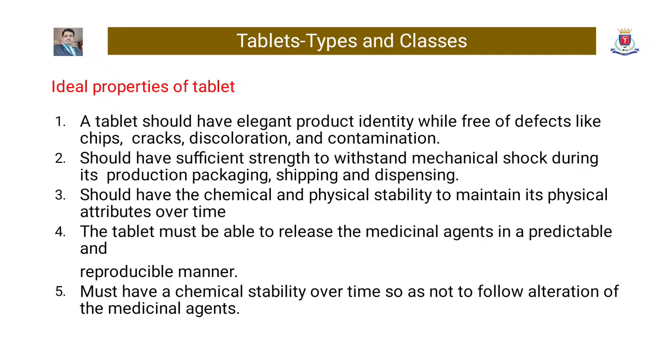Tablet should have the chemical and physical stability to maintain its physical attributes over time. The tablet must be able to release the medicinal agents in a predictable and reproducible manner. Tablet must have a chemical stability over time so as not to allow alteration of the medicinal agents.